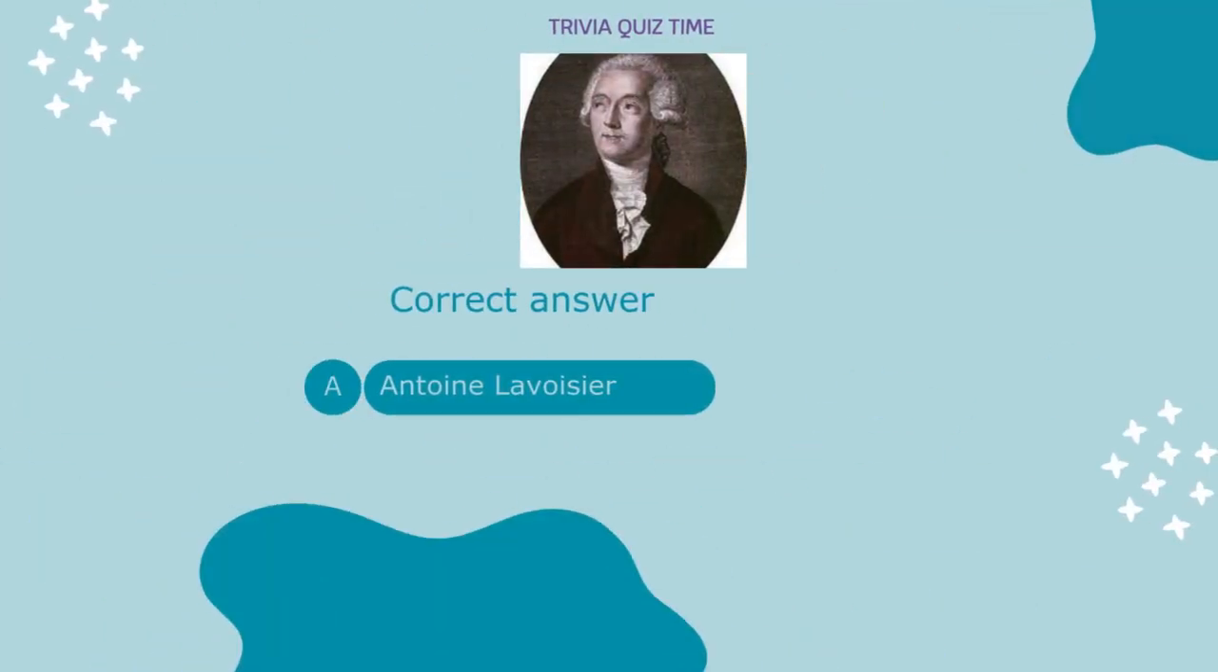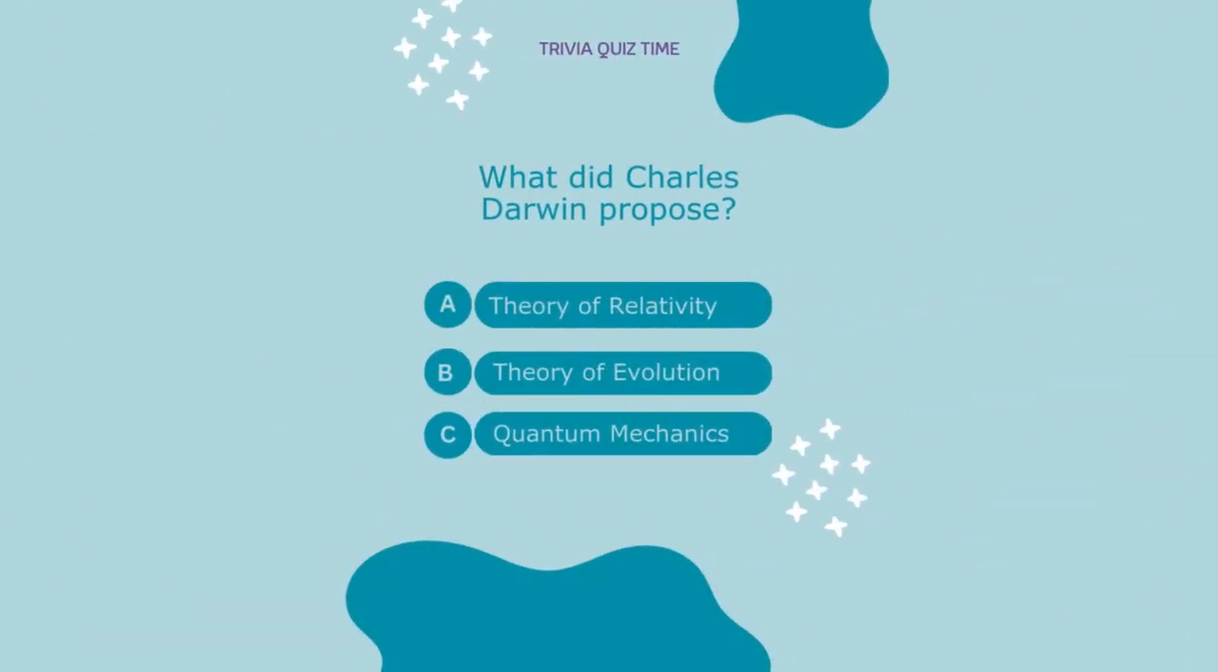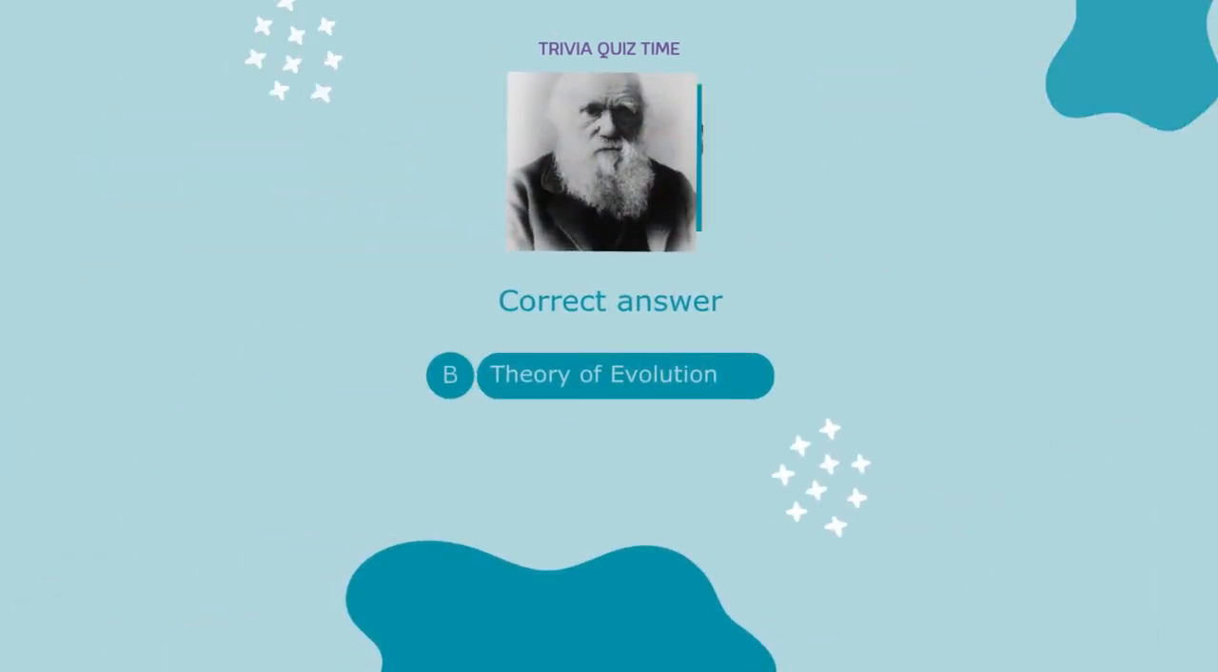Antoine Lavoisier. What did Charles Darwin propose? A. Theory of relativity. B. Theory of evolution. C. Quantum mechanics. Correct answer: B. Theory of evolution.